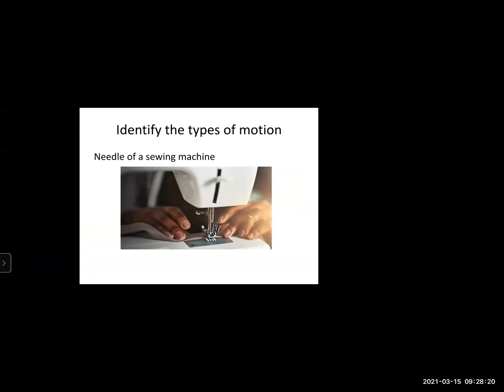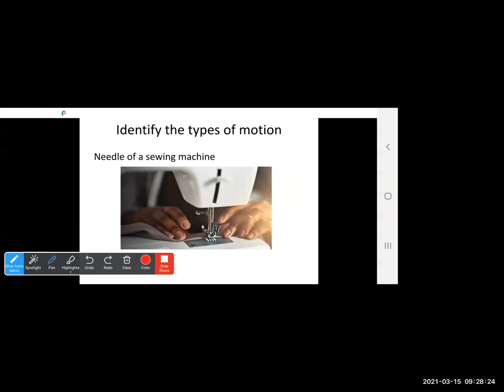Now, the needle of a sewing machine. So here you can see there is a sewing machine. While sewing, what happens? The needle moves down and then the needle moves up, right? So tell me, which type of motion does the needle of a sewing machine possess?